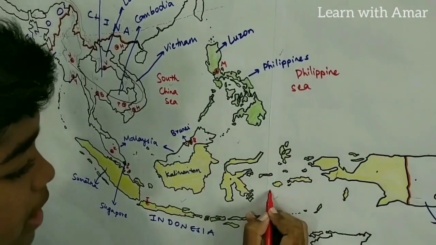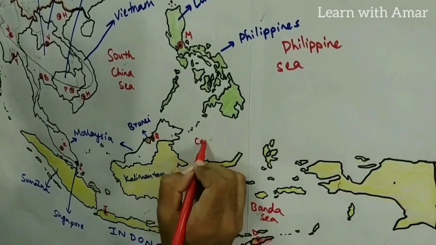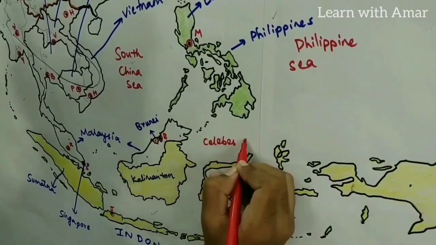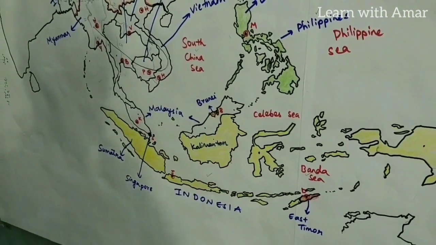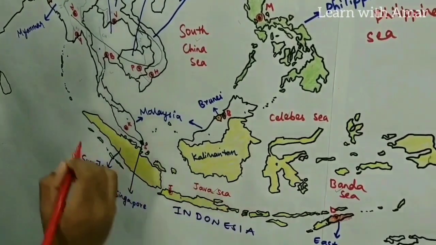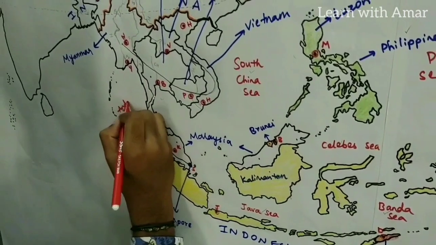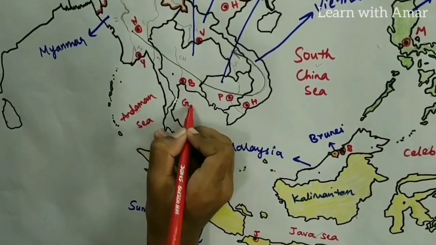Right, here we find Banda Sea. And here we find Celebes Sea. Celebes Sea was named after the Celebes Island, which is situated south of it. Next, here comes Java Sea. And here we find Andaman Sea. Right, here we find Gulf of Thailand.